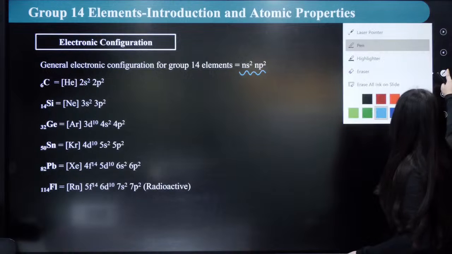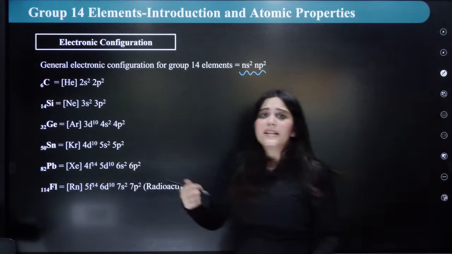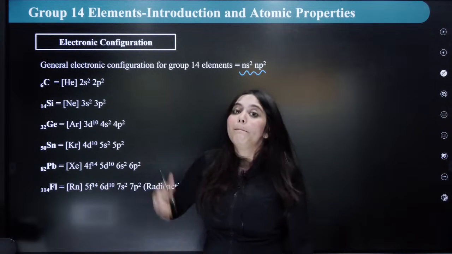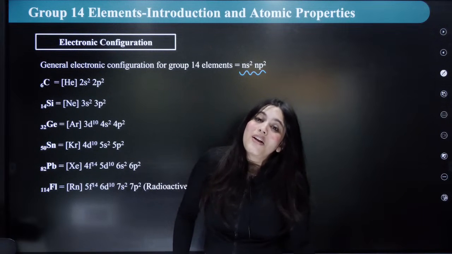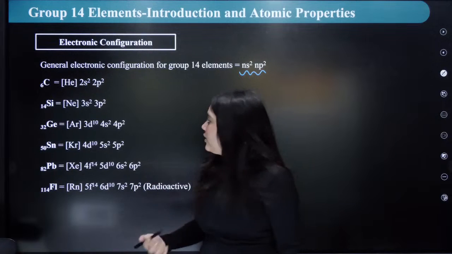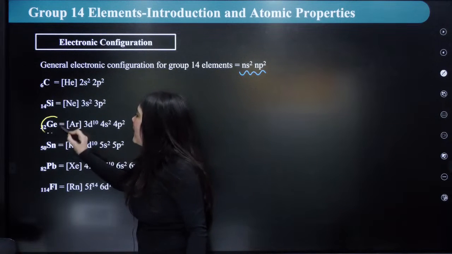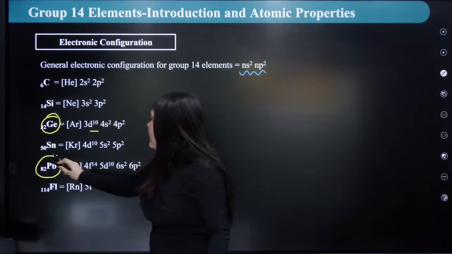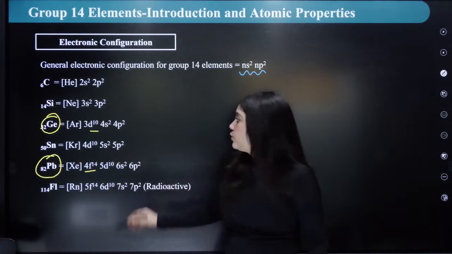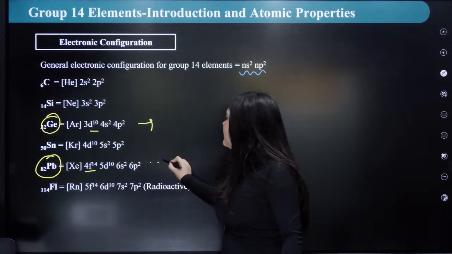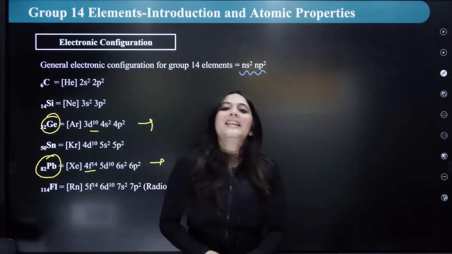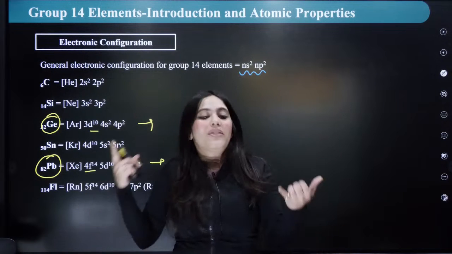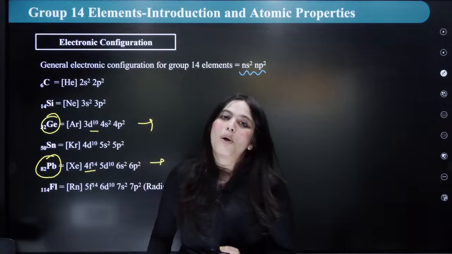Correct? Let me select one pen color. It is ns2 np2. This is the outermost electronic configuration. But the inner electronic configuration keeps on changing. How can it change? For example, in germanium, for the first time d orbitals are introduced. Similarly, in Pb, for the first time f orbitals are introduced. So due to the introduction of d orbitals and f orbitals, what happens? These are poor shielders. Hence, there is so much effect on the physical property and the chemical property.